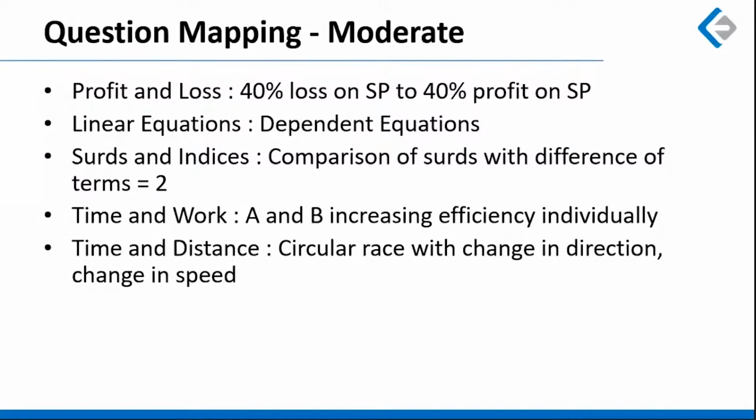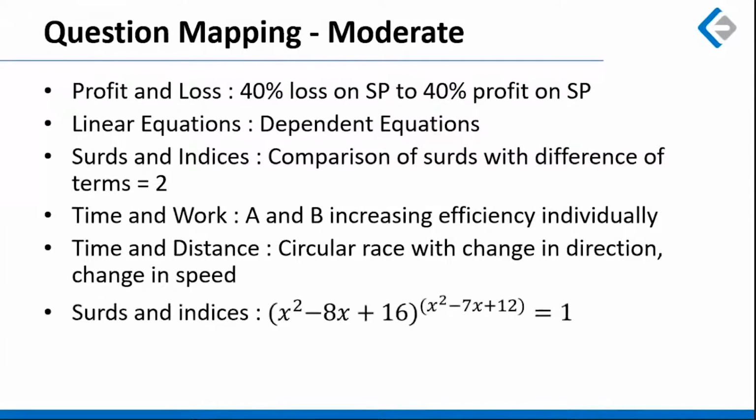A question based on time and distance where a circular race was given where two people were changing the direction as well as the speed. Both things are being changed. One is the change of direction, the second is the change of speed after they meet each other. Here, by the time they complete 2 meeting cycles, both would have covered equal distance. That is the concept you can use over here.